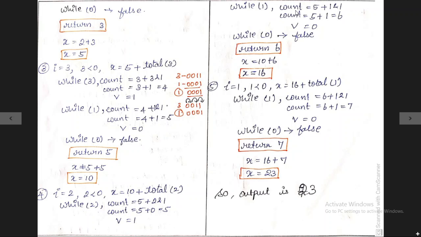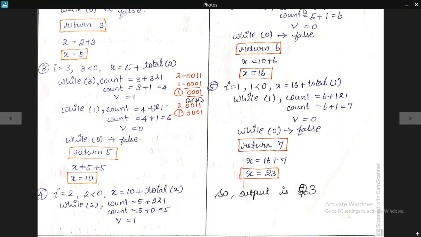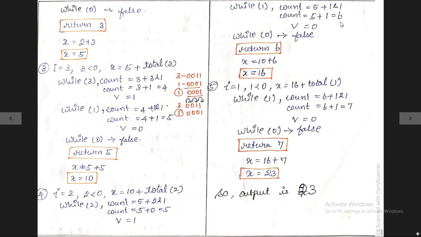Next we want to find the count and v. For this, count contains the value 6 and v contains the value 0, and finally the while of 0 condition gets false, so it returns the value 6 back to the main function inside the for loop. Inside the for loop it assigns the 6 to the variable x. Now the x value is updated to 16.